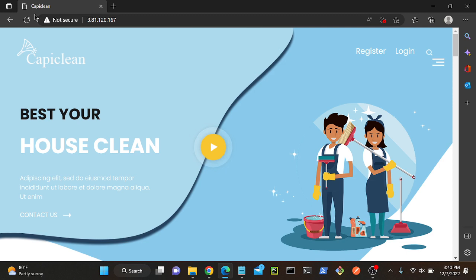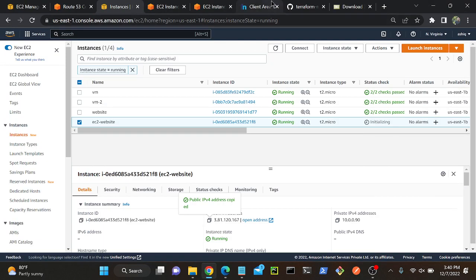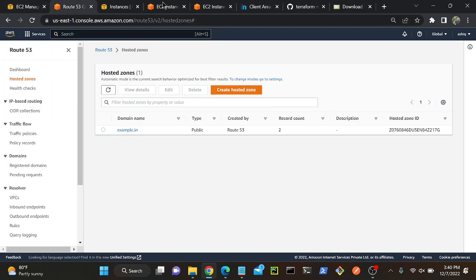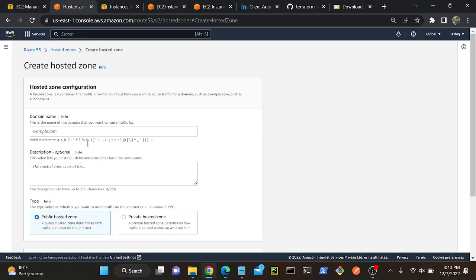Okay. So now I created a virtual machine. Let me just go to my Freenom website. I'll copy this superglue.ml. I'll go to my Route53 now. So now I'll create a hosted zone. Whatever domain you purchased, you have to give the same name over here. So I'll give the name superglue.ml. Okay, this is my domain name which I purchased from the Freenom website.